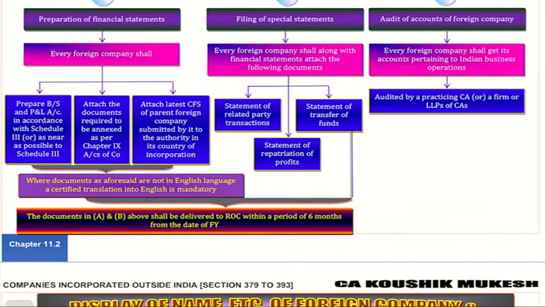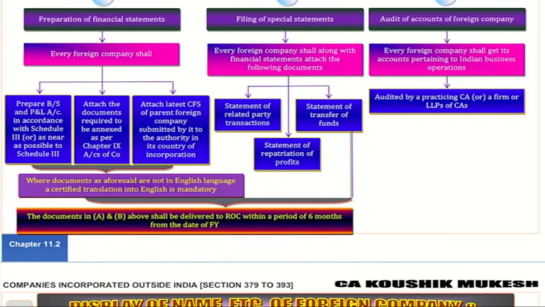Set 1, the 3 documents. Another 3 documents, what is that? Special statement: statement of related party transaction, statement of transfer of funds, statement of repatriation of profit. All these 6 documents, bundle them, file it with ROC within 6 months of the end of financial year.